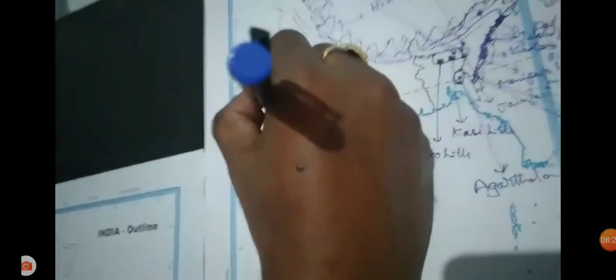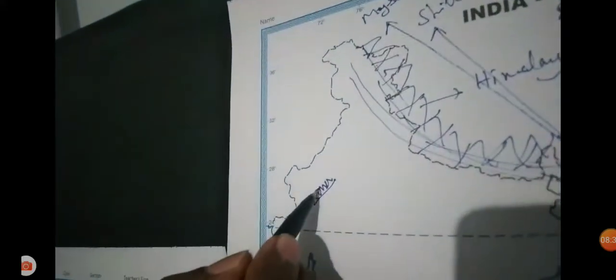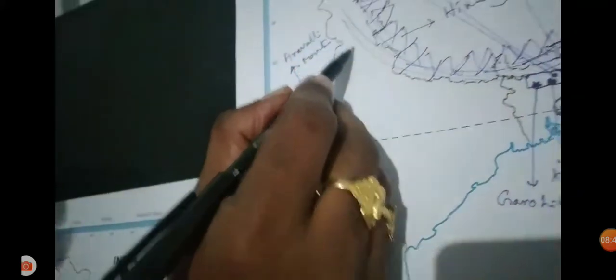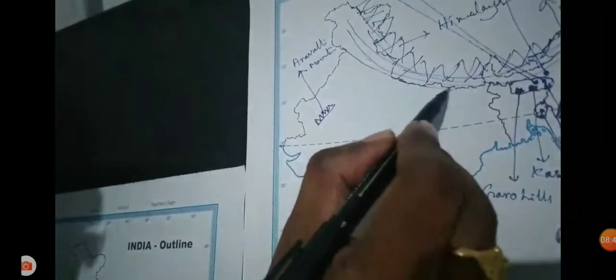So later, some other important mountain ranges, like the Aravalli Mountains in Rajasthan. The Aravalli Mountains are very important from the exam point of view. So these are the three mountain ranges.